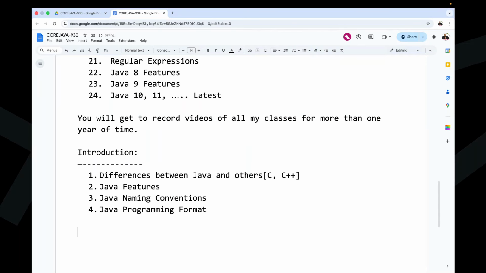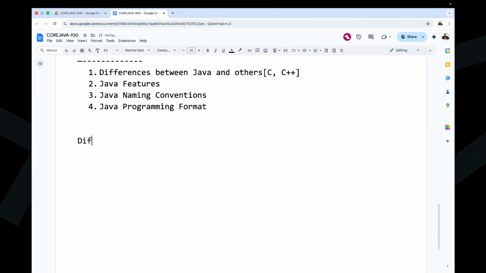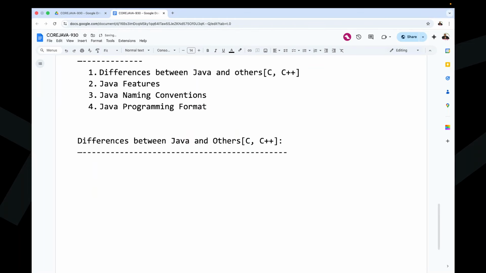These are the four topics we are going to understand inside the introduction part, one by one. First of all, we have to understand the differences between Java and others, where others means C and C++. I'm going to start the technical content directly.